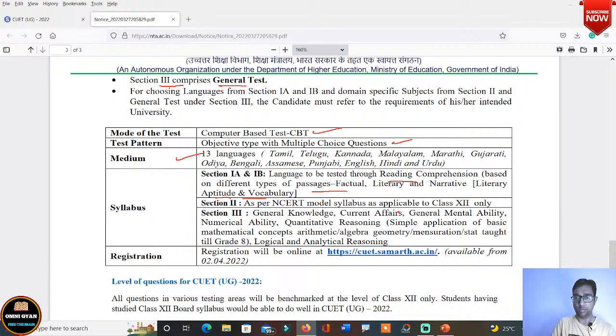Syllabus will be as per the NCERT syllabus of class 12 only. Section 3 will comprise general knowledge, current affairs, mental ability, numerical ability, quantitative reasoning, simple application of basic mathematical concepts that you have learned till class 8, grade 8, logical and analytical reasoning.